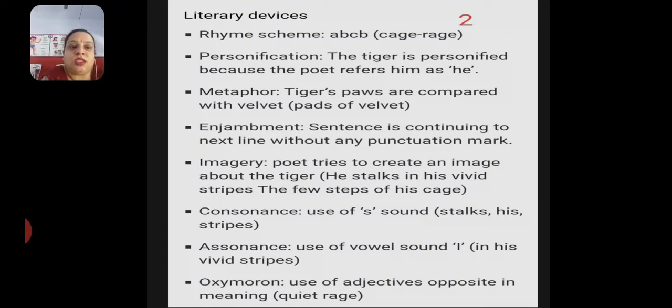Imagery. Poet tries to create an image about the tiger when he says he stalks in his vivid strips and the few steps of his cage. Next is consonance. Use of S sound in the words stalks, his, and strips. Next figure of speech is assonance. Use of vowel sound I in his vivid strips. And the last one is oxymoron in this stanza. Here, use of adjectives opposite in meaning, quiet and rage. So, these are the literary devices of first stanza.